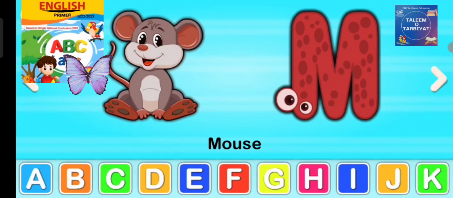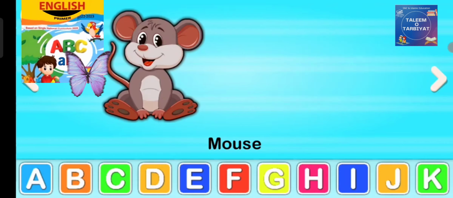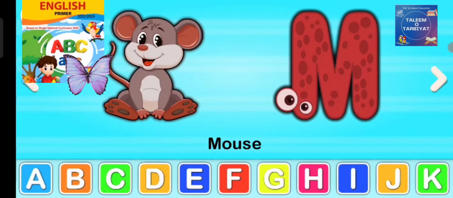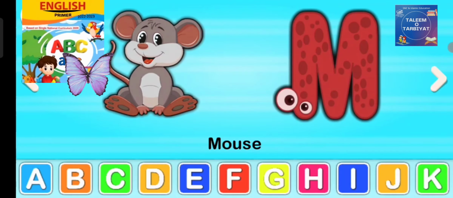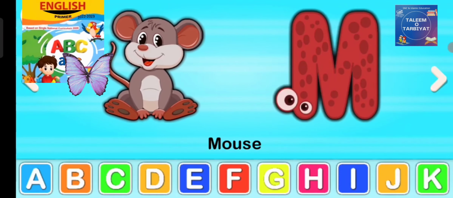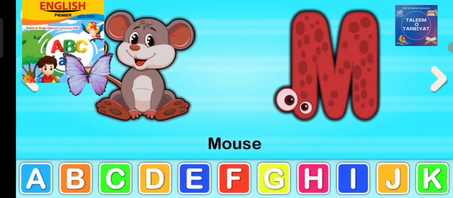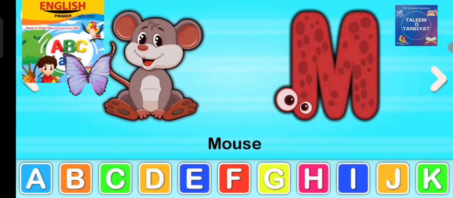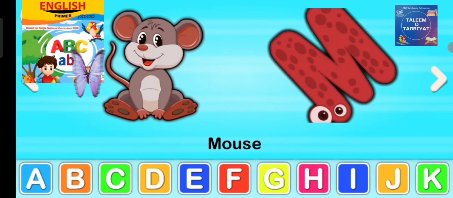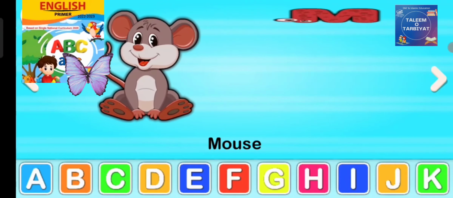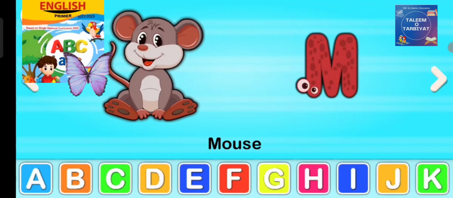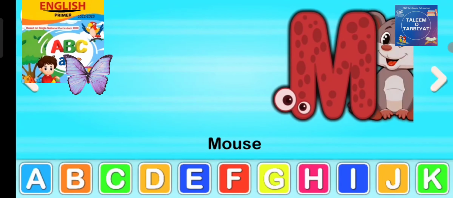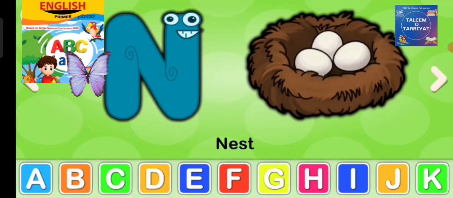Mouse. What is the sound of the letter M? What is the beginning sound of this word mouse? What comes after M? The letter N.